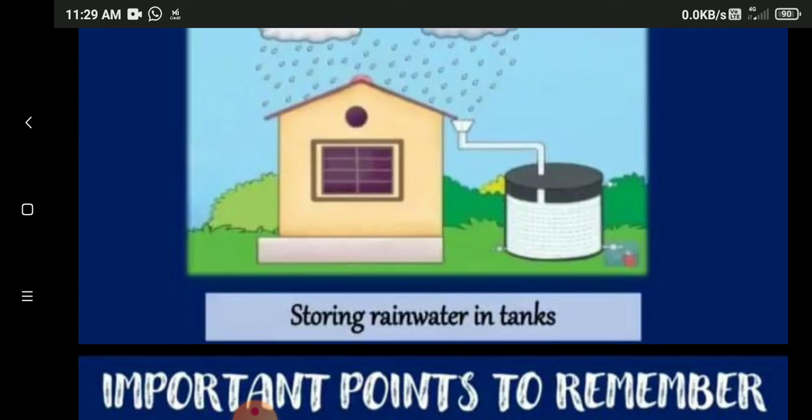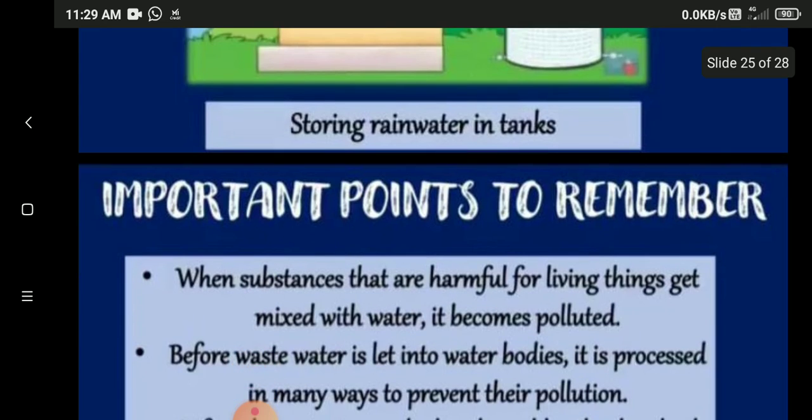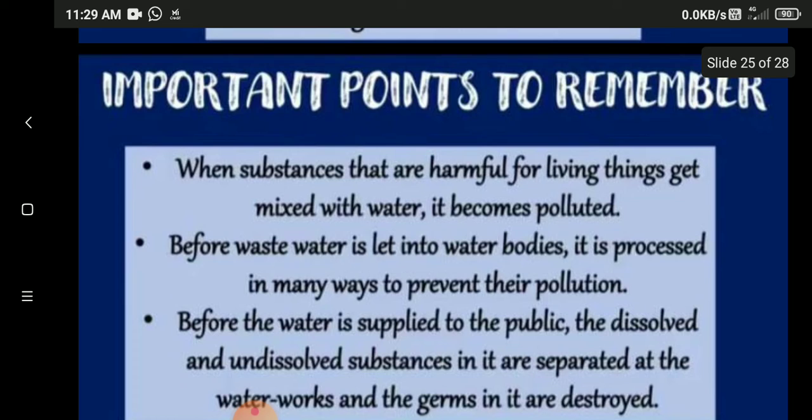To wind up this chapter, I'll discuss some important points to remember. When substances that are harmful for living things get mixed with water, it becomes polluted. As you all saw in the first PPT, how water gets polluted and how it is harmful for human beings as well as for animals. For industries and factory owners, there are rules and regulations. Before the waste water is transferred to rivers and lakes, that water should be processed.